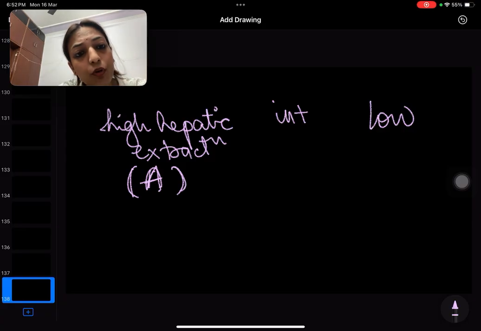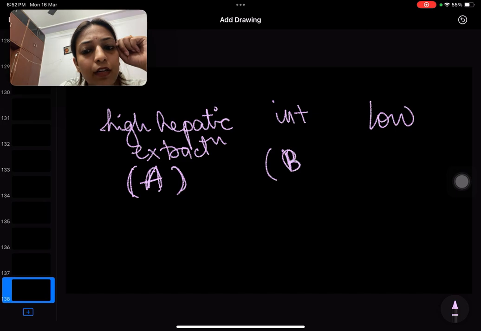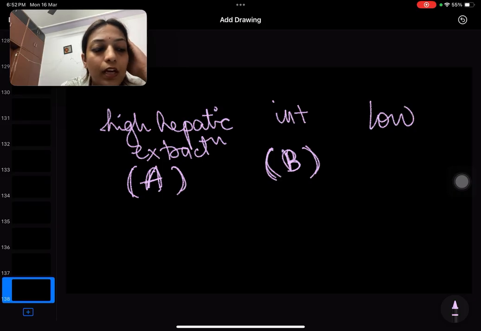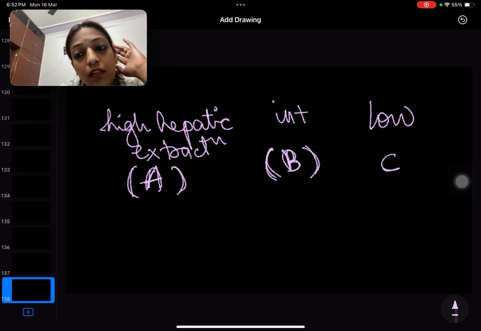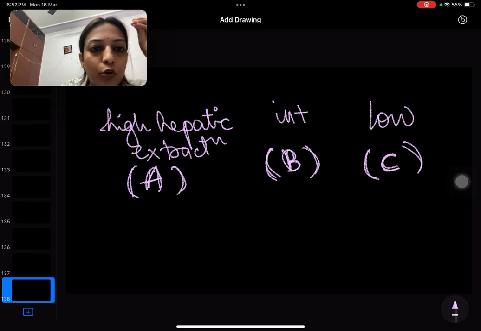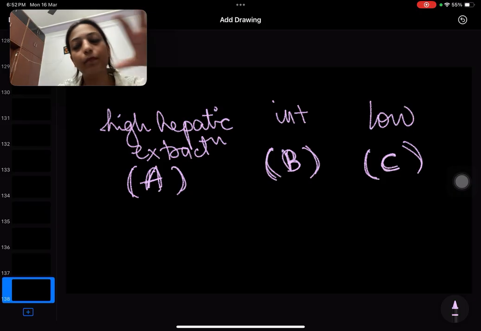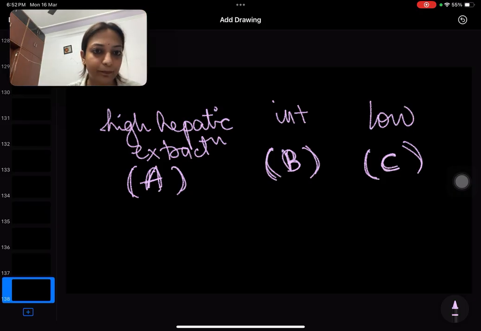Now I'm talking about drug B. Whenever I'm taking drug B, some amount is getting metabolized and some amount is still left for it to act. And drug C is that whatever I'm taking, most of it is showing its effect in the body and some part of it is getting metabolized by the liver. This is how drugs normally work in the body. This is what I'm telling about a normal patient, a patient who does not have liver disease.